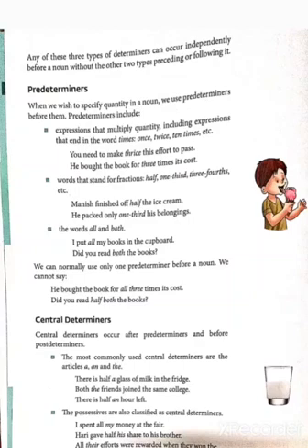Predeterminers: when we wish to specify quantity in a noun, we use predeterminers before them. Predeterminers include expressions that multiply quantity, including expressions like once, twice, 10 times, etc.